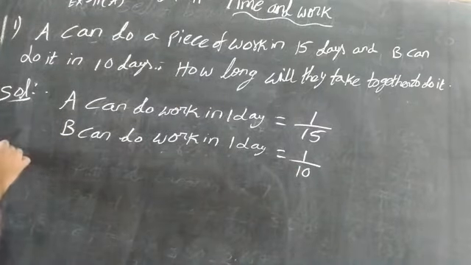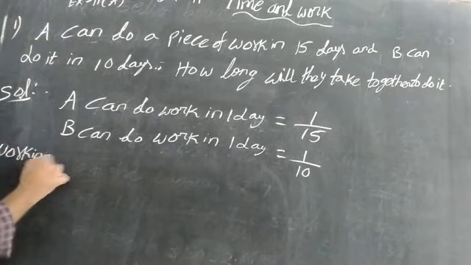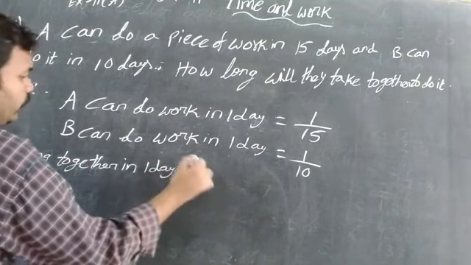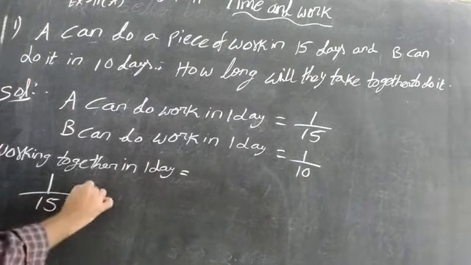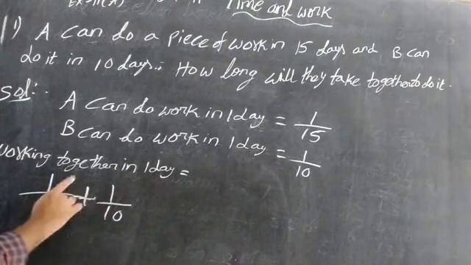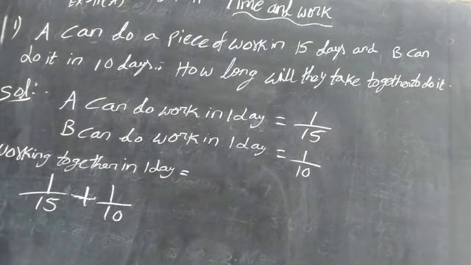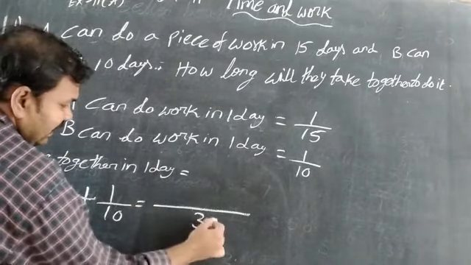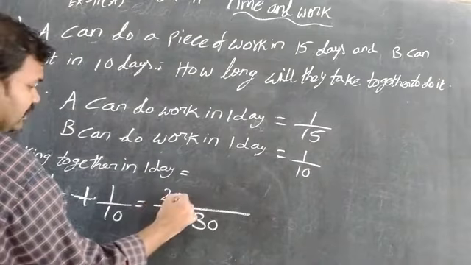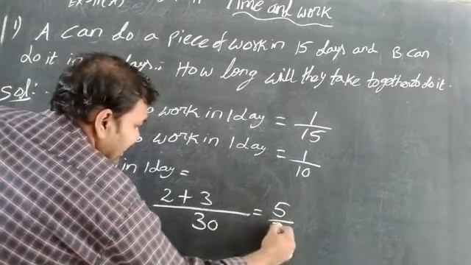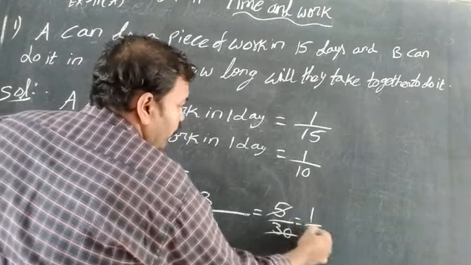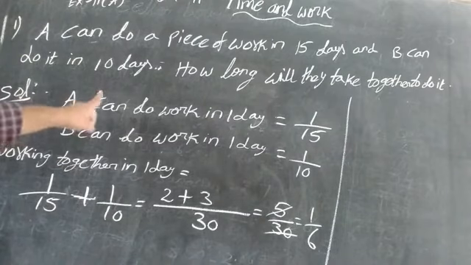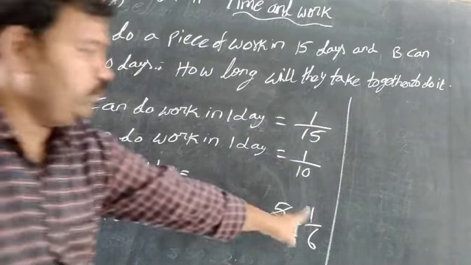Working together in 1 day is 1 by 15 plus 1 by 10. Taking the LCM of 15 and 10, which is 30: 15 times 2 is 30, 10 times 3 is 30. So 2 plus 3 is 5 by 30, which cancels to 1 by 6. A simple sum. Their work together in 1 day is 1 by 6.